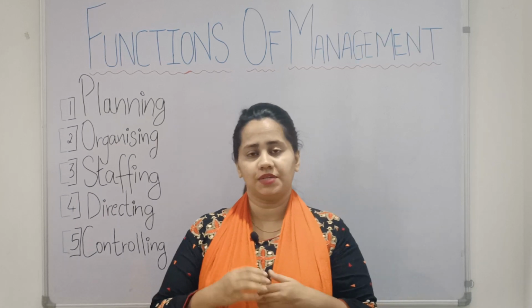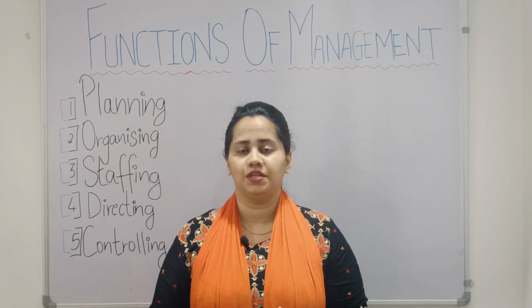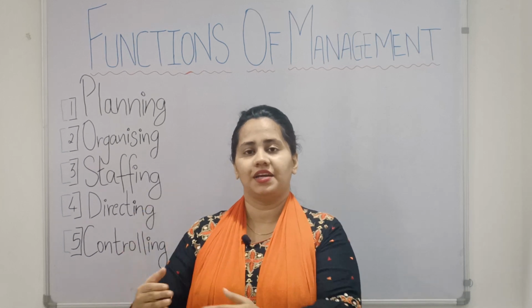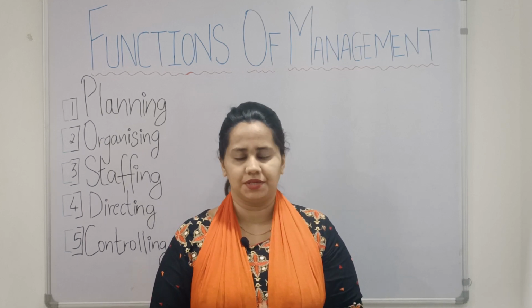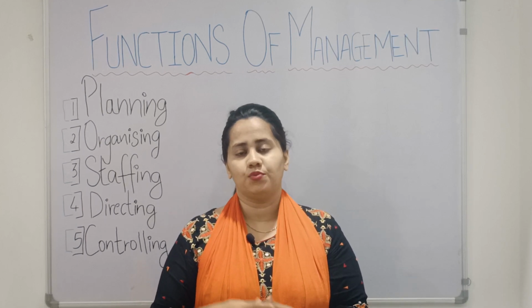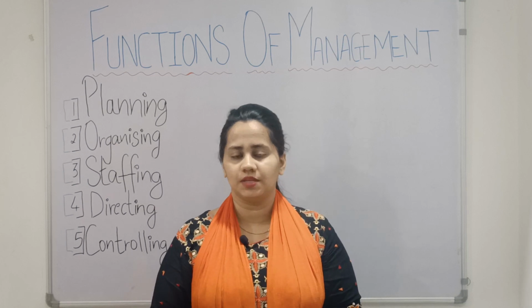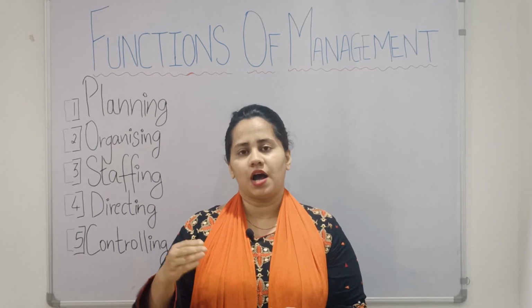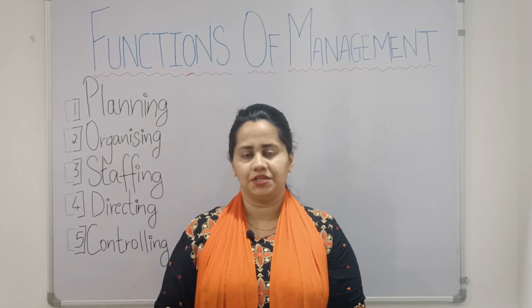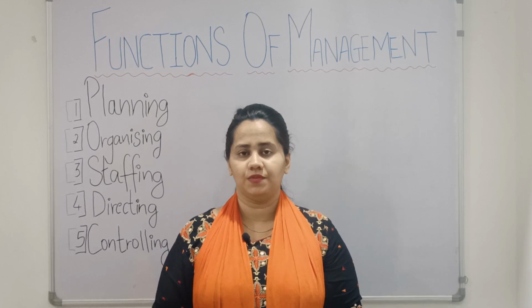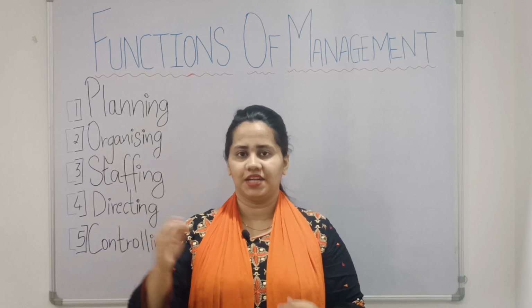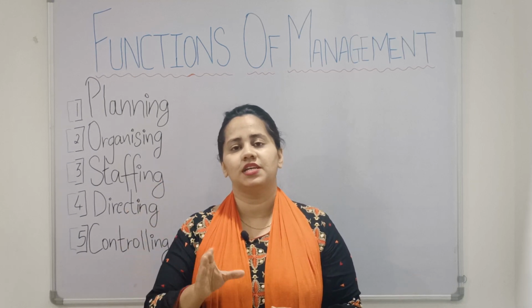Now what happens is sometimes there could be a difference between the actual performance and the target that we had set. Like for example, if I have a company ABC Limited, and the target that I had set was to sell 10,000 products in the month of September. After September I calculated and I managed to sell only 8,000 products. Now there is a difference between my actual performance and the target that I had set. Now this difference is the uncertainty.